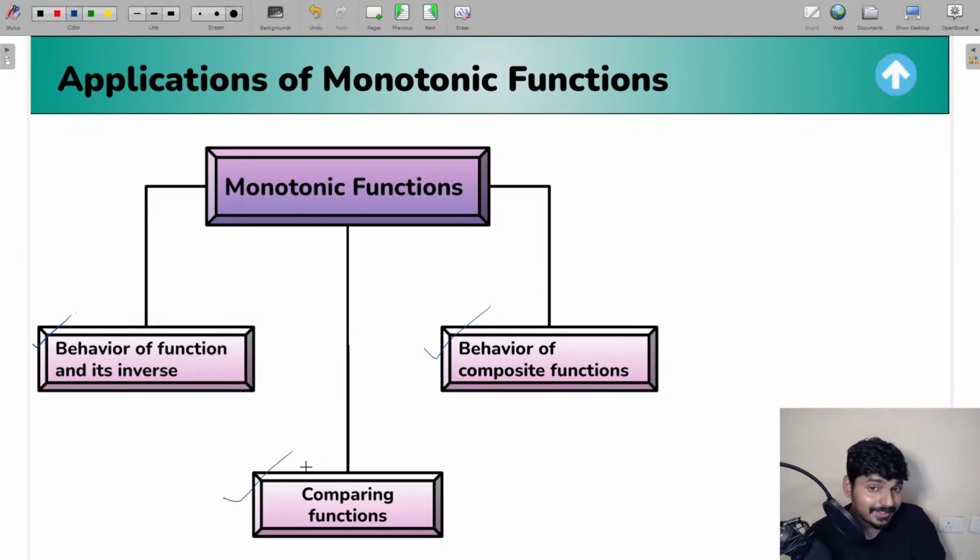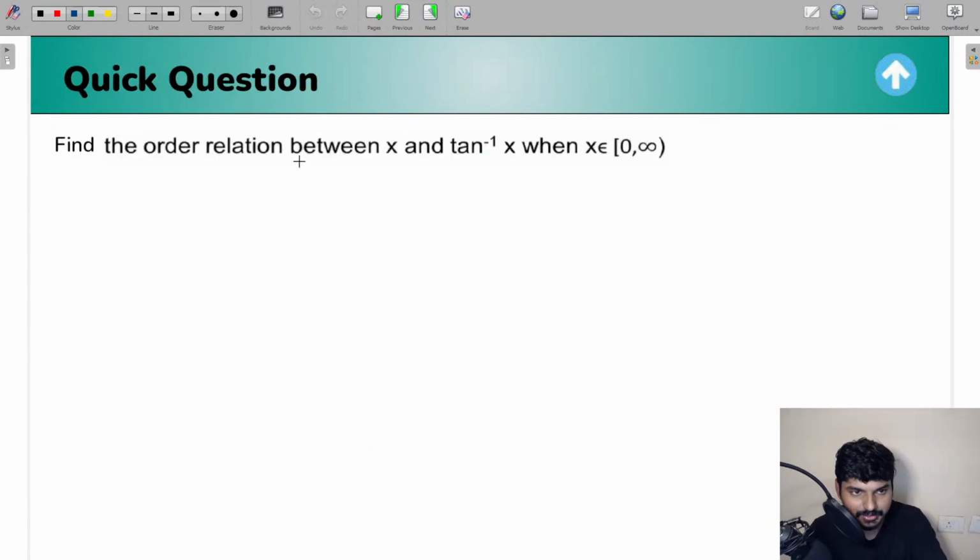Yes, you heard me right. We can use the concept of increasing functions to compare functions. Let me tell you how we can do that, in a very detailed way. For example, look at this particular question.